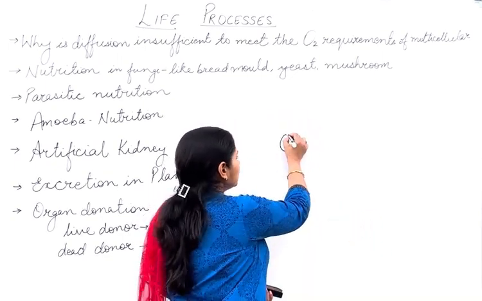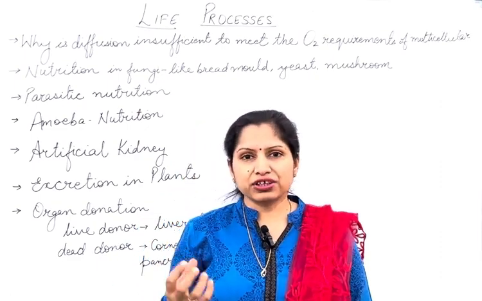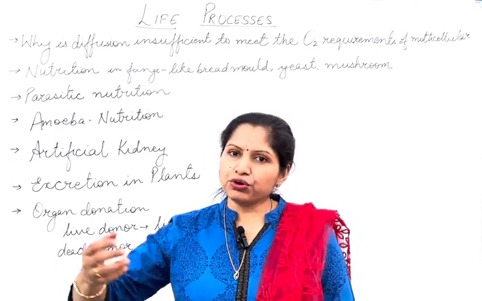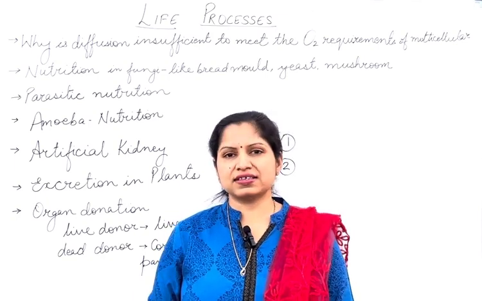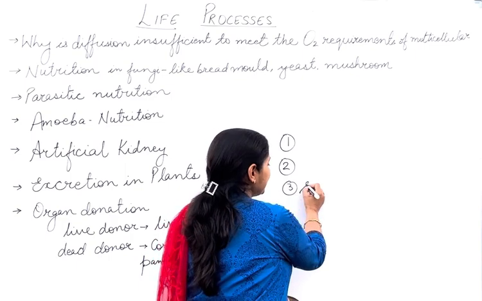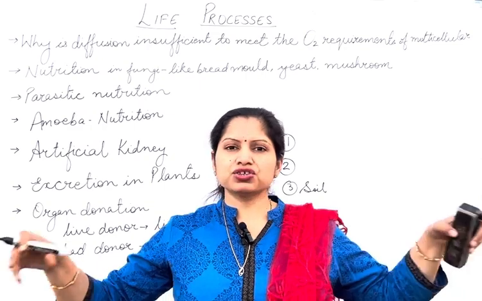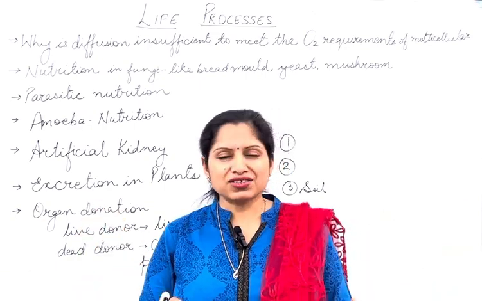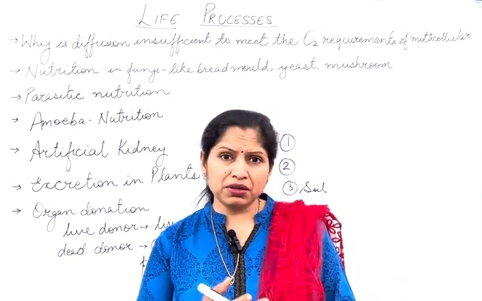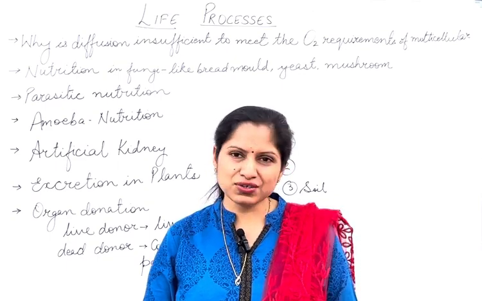Second is that gums and resins that are produced by the plants are actually the waste material for the plants. So that is excreted out of the plants in the form of gums and resins. Third is that some of the waste from the plants is excreted into the neighboring soil. So the plants excrete some of their waste into the soil as well. That is a waste for the plants, but maybe good for some other plants. So it is not going to damage the soil. It's good for the soil.